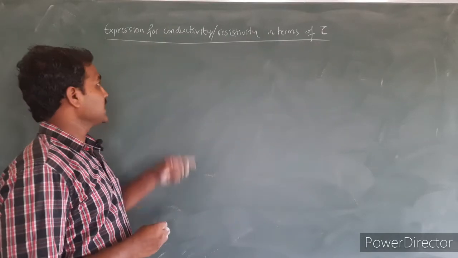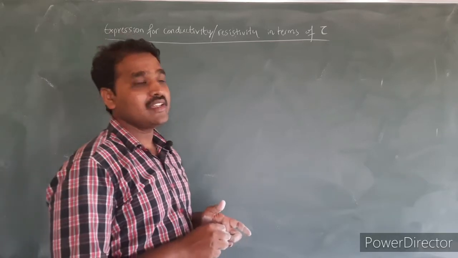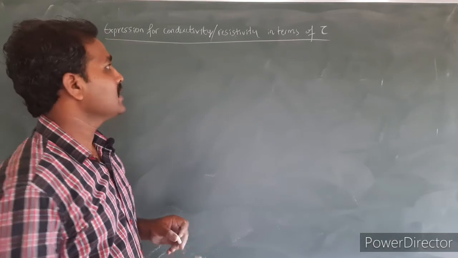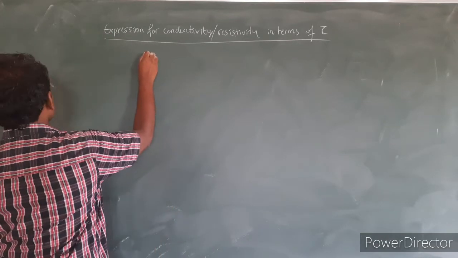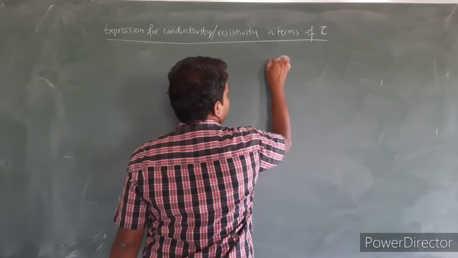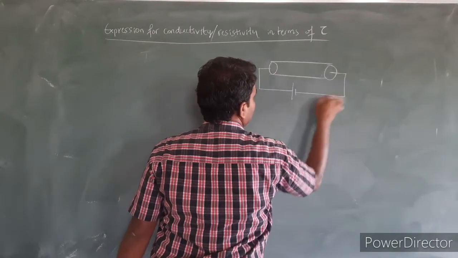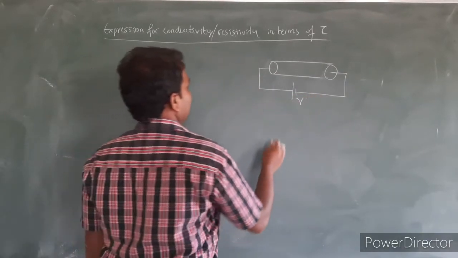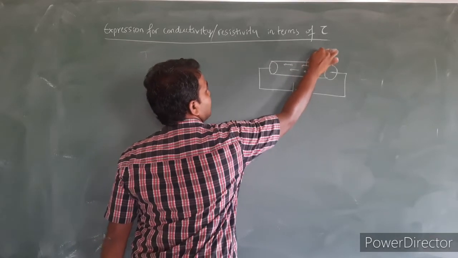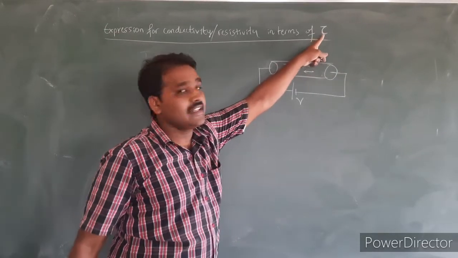Next we shall derive the expression for conductivity, or sometimes they may also ask resistivity, in terms of tau, that is relaxation time. Let us consider a conductor connected to the external supply voltage of V here. Let the drift velocity of these electrons be Vd, and the relaxation time of these electrons be tau.